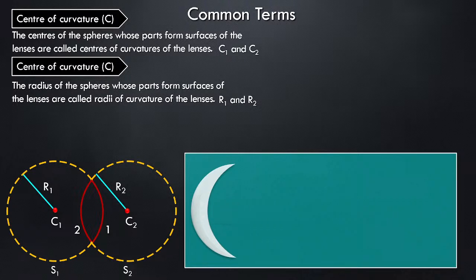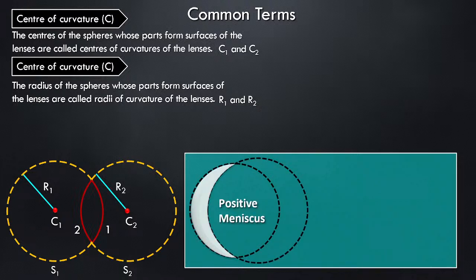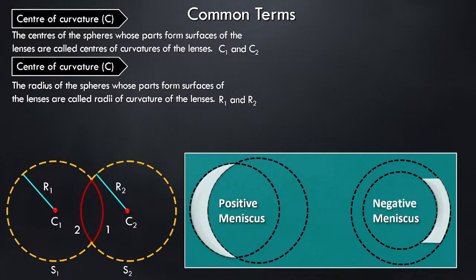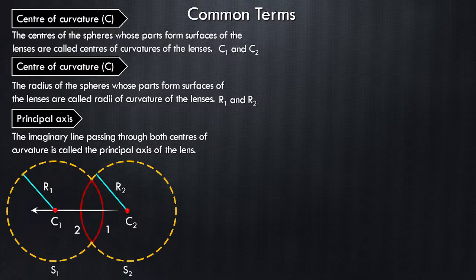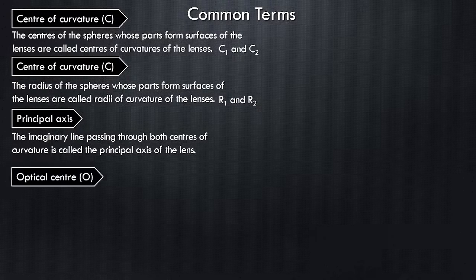Concavo convex lens. So imagine there is a sphere, positive meniscus, convexo concavo lens, negative meniscus. Principal axis, the imaginary line passing through both the centers. Can you see this white line which I am drawing now? This is the imaginary line passing through both the centers of curvature. This is called the principal axis.